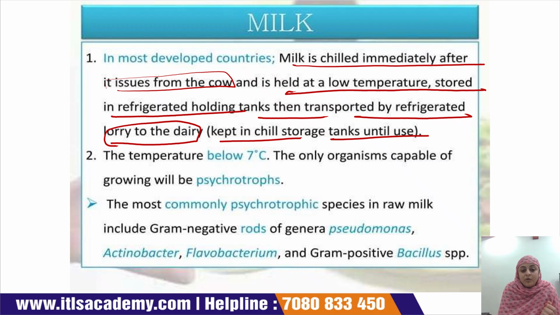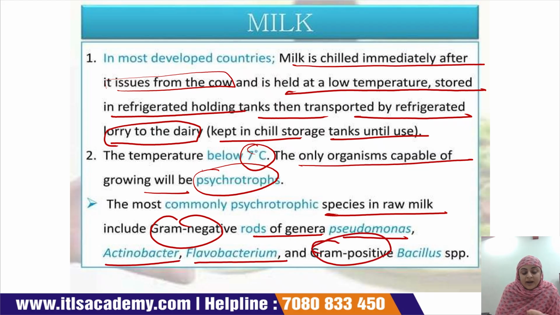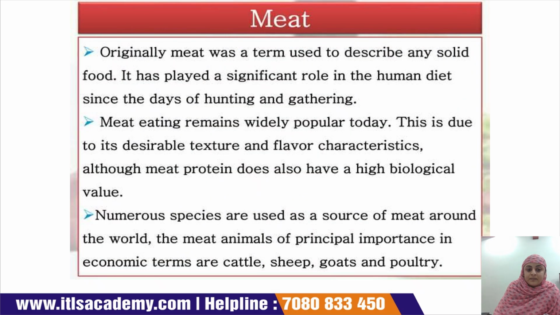If the temperature is below 7 degrees Celsius, the only organisms capable of growing in the milk are psychrotrophs, because they can grow at a lower temperature. The most common psychrotrophic species present in milk are gram-negative rods of the genera Pseudomonas, Acinetobacter, Flavobacterium, and among the gram-positive bacteria, Bacillus species can grow below 7 degrees Celsius.